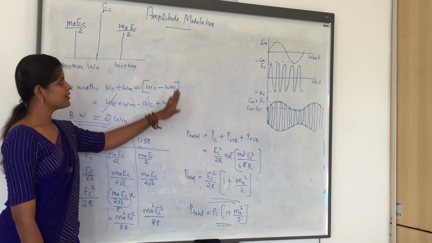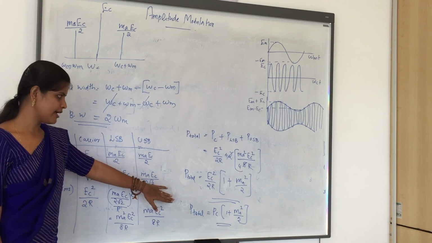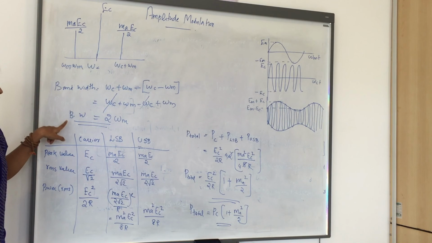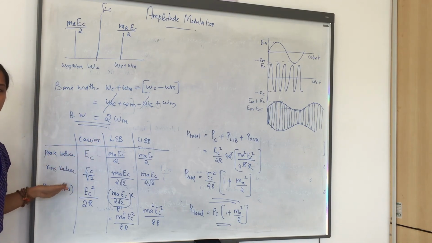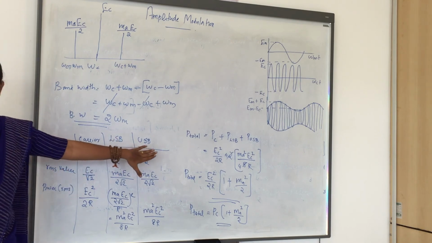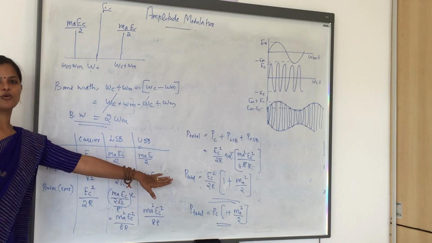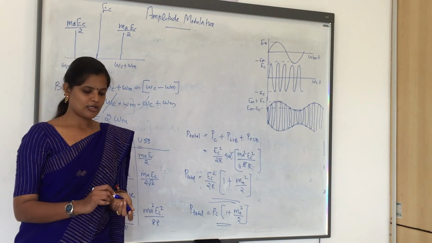Clear? So in amplitude modulation, we derived an equation for the modulated wave. From that we drew the frequency spectrum, found the bandwidth, and compared 3 parameters of the carrier, LSB and USB. Finally, we found the total power of the amplitude modulated wave. So that's all about amplitude modulation. I hope it's all clear for you guys.